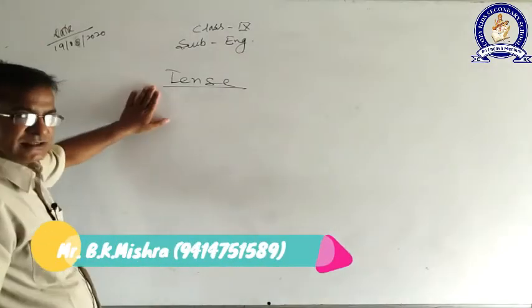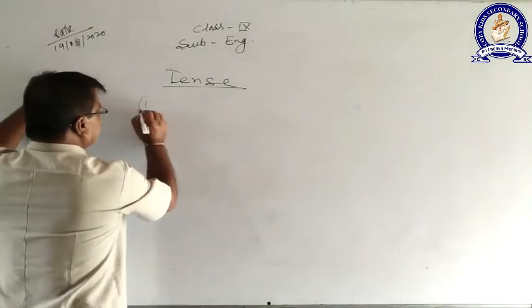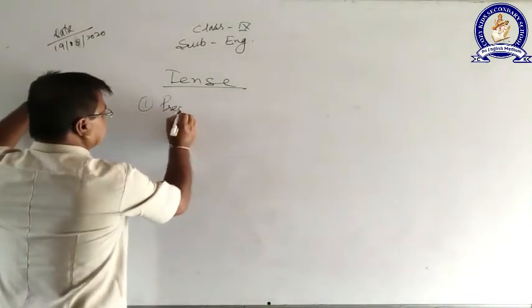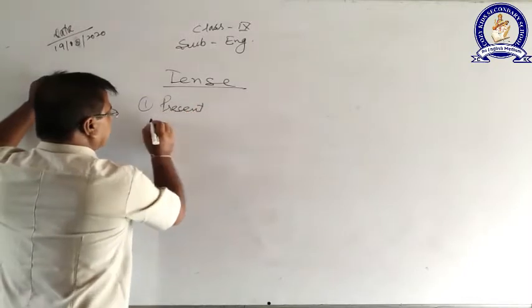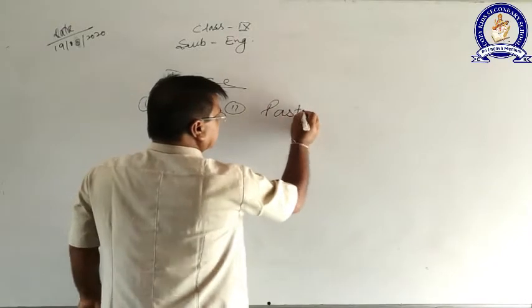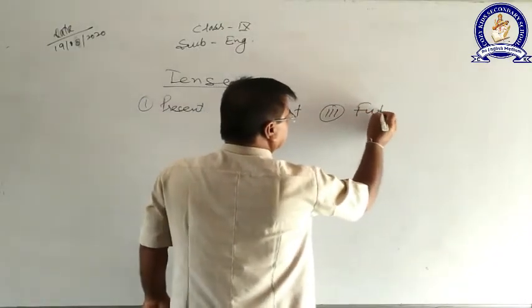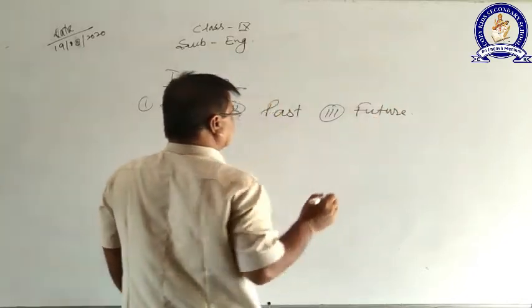There are three parts of this particular topic. As we know, the first one is present tense, the second one is past, and the third one is future tense.